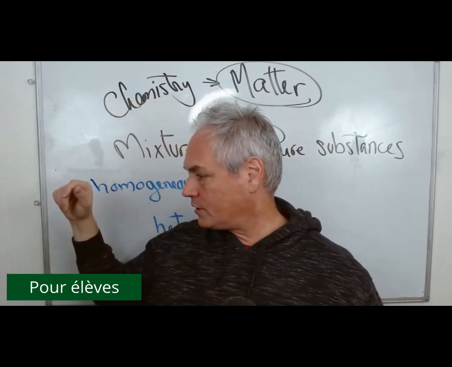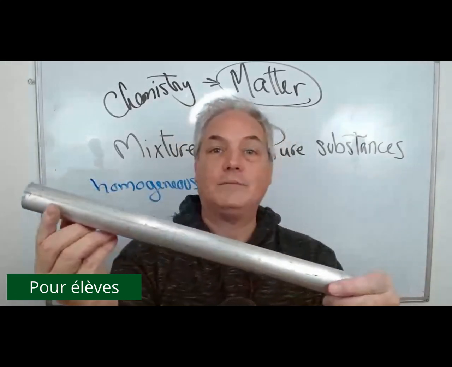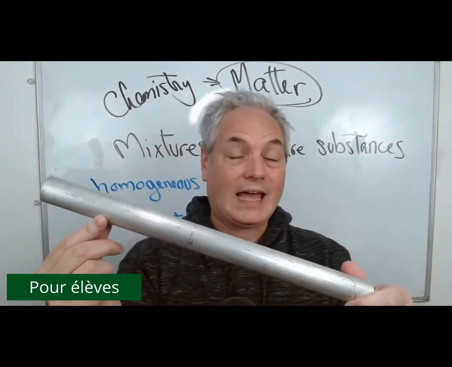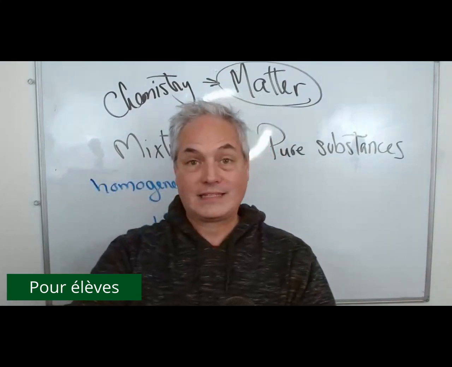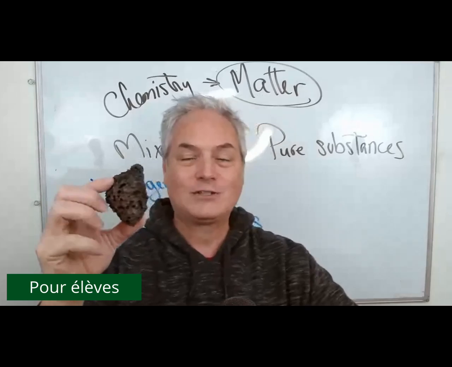Another example of homogeneous. So here I have, for example, a piece of aluminum. This is made of 100% aluminum. Oops, that's a bad example. Here we're talking about mixtures. That's not the one I wanted to give you, it is this one.